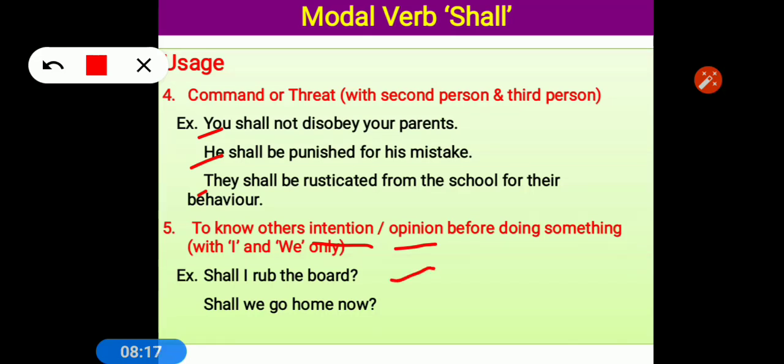Shall is used for knowing someone's intention or opinion or suggestion also. So shall we rub the board? Shall I rub the board? Shall we go home now? So here we are not taking permission, we are asking their opinion, what they say, or what other person says.